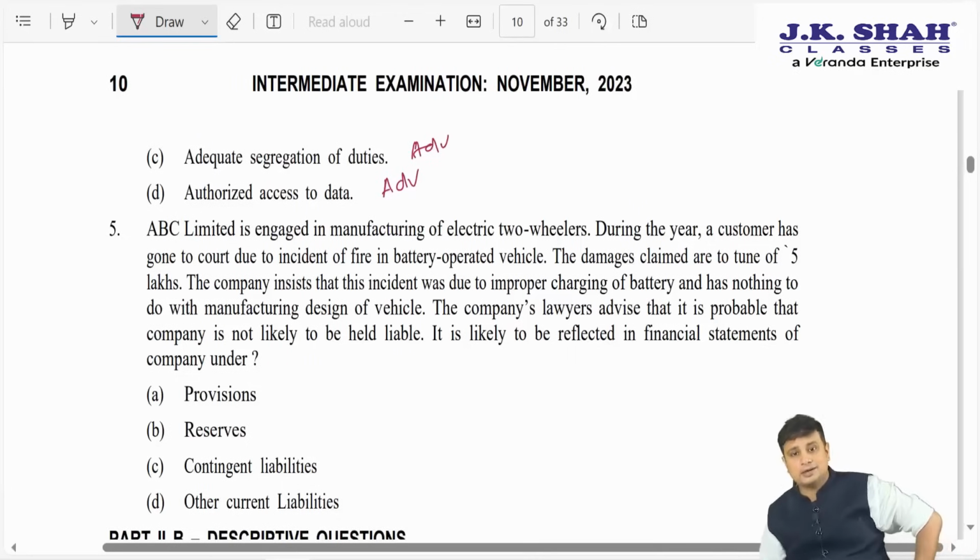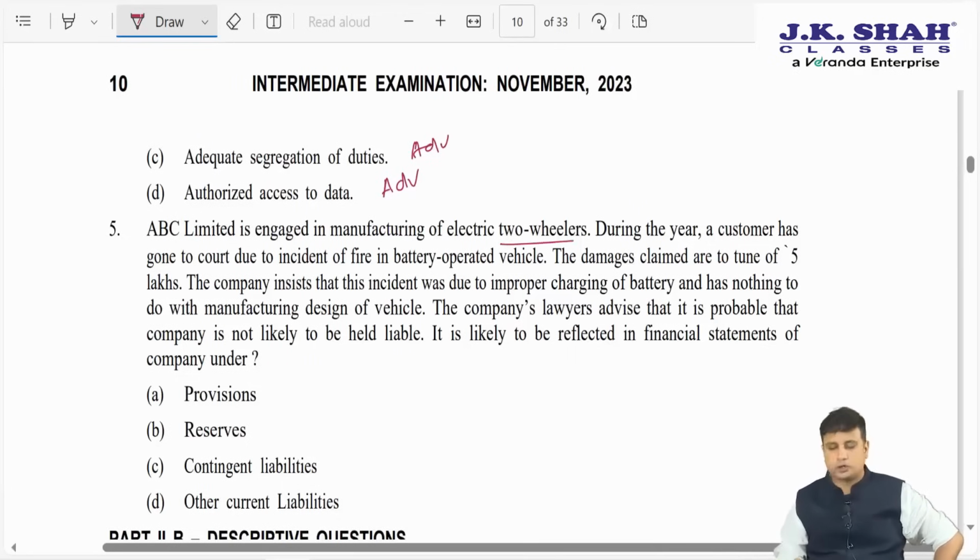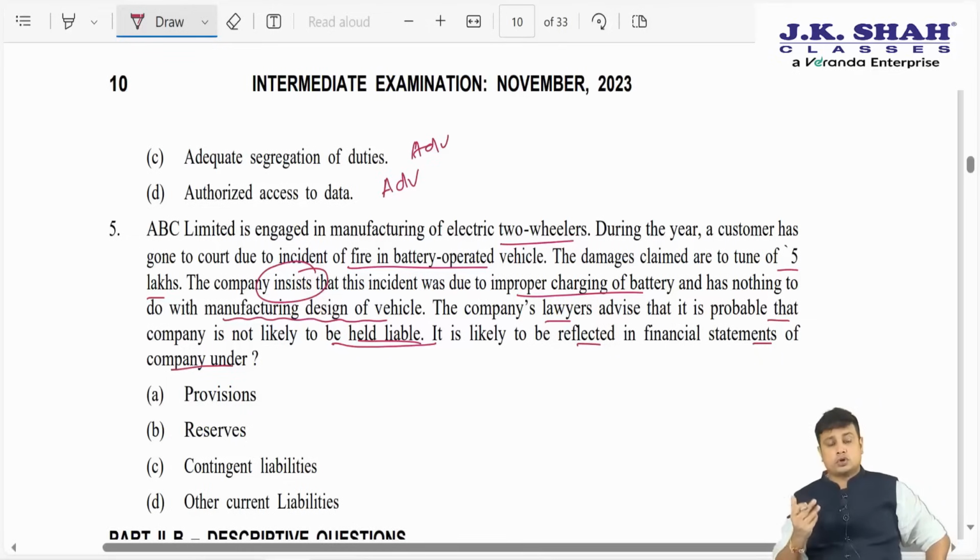Next, ABC Limited is engaged in manufacturing of two electric wheelers. During the year, a customer has gone to court due to an incident of fire in the battery operated vehicle. The damages claimed are to the tune of 5 lakh. The company insists that the incident was due to the improper charging of the battery and has nothing to do with the manufacturing design of the vehicle. The company's lawyer advised that it is probable that the company is not likely to be held liable. It is likely to be reflected in the financial statements of the company. So, we are not sure, so in this case, where should we show this? We should show it under what?